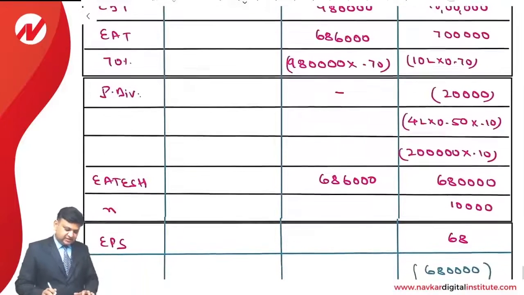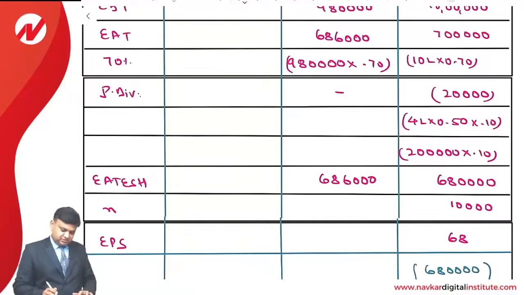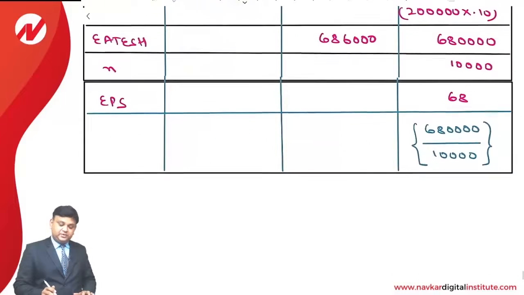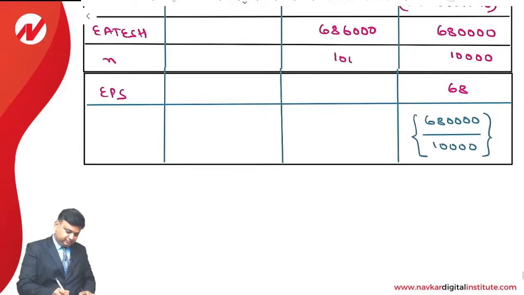That is earning after taxes minus preference dividend, 0. Number of equity shares are 10,000. And earning per share will be 68.6.